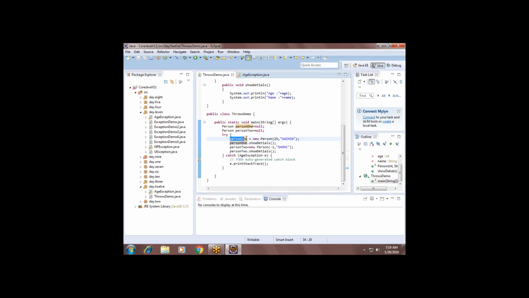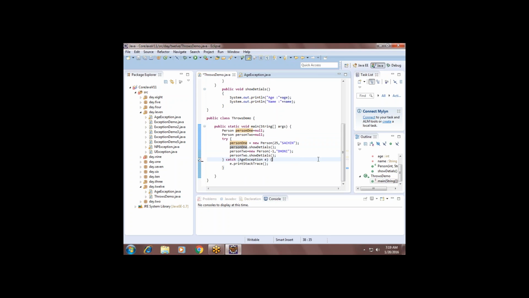If you declare it in the try block, you can't use it outside. Why do I use it here? I want to close it; do you have anything to close? No, nothing. Okay, forget it.